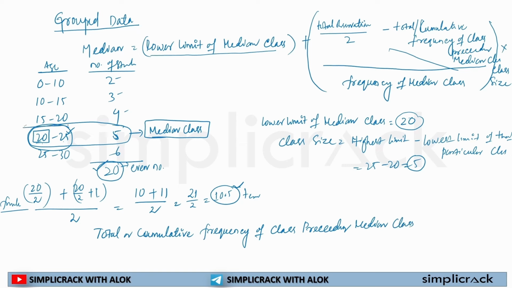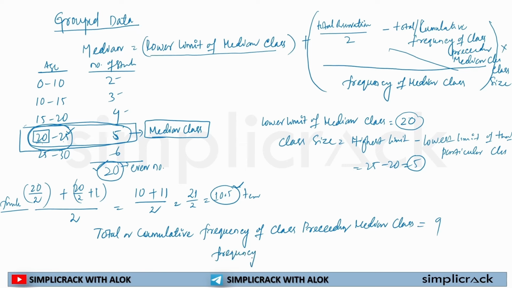Median class is here. So total frequency of all the classes: 4 plus 3 plus 2 is equal to 9. So cumulative frequency of all classes preceding the median class is 9.